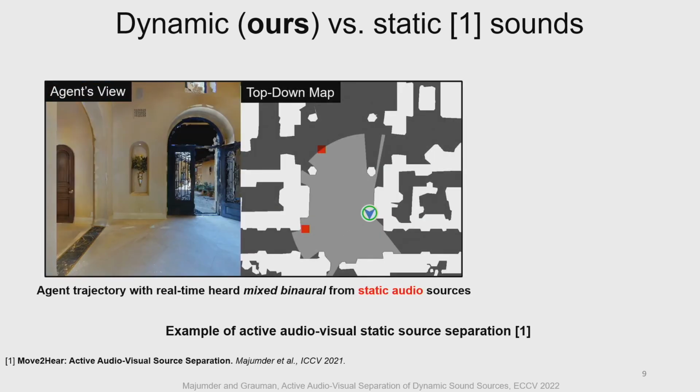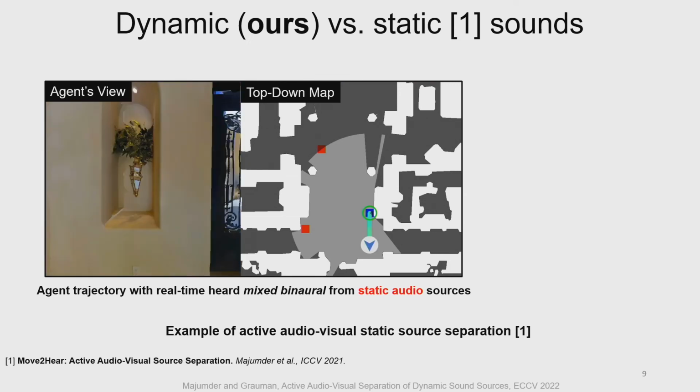Time of our meeting, time of our meeting, time of our meeting, time of our meeting, time of our meeting, time of our meeting. The ground truth static monaural in this case is: Time of our meeting.